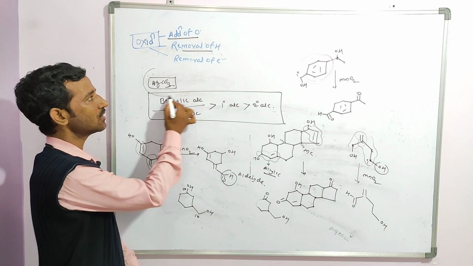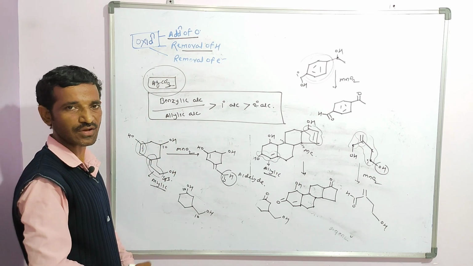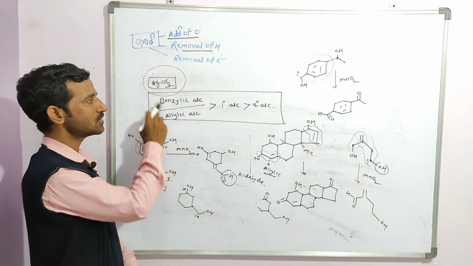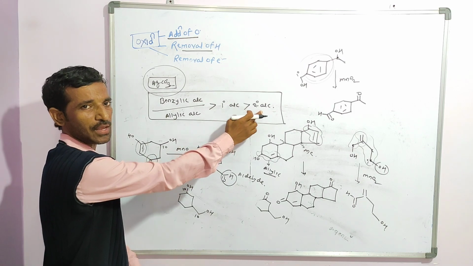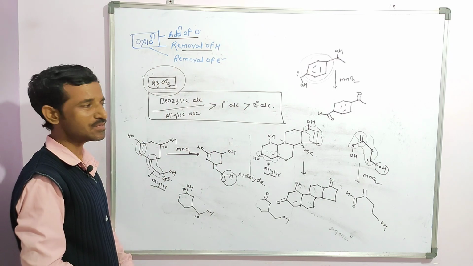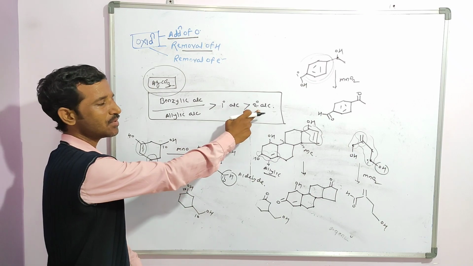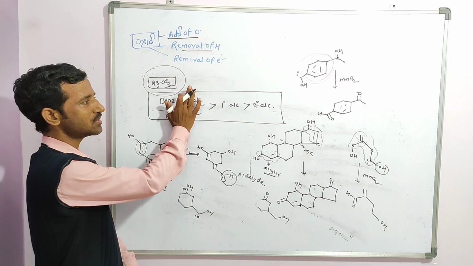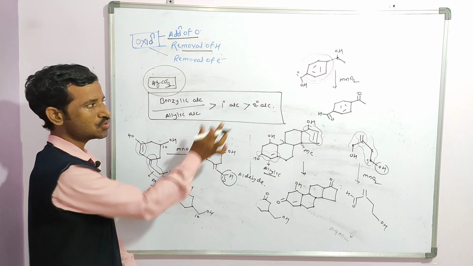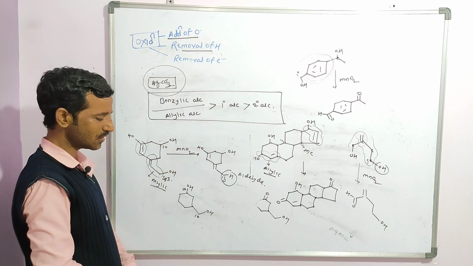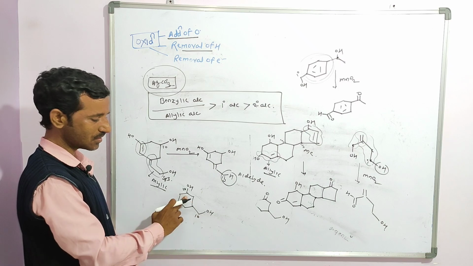But here I have given silver carbonate as a specific oxidizing agent. This oxidizing agent prefers 1 degree alcohol compared to 2 degree. But with manganese dioxide, we have seen 2 degree gets priority compared to 1 degree. So in this structure, no benzylic, no allylic is there. Clear? So first priority goes to 1 degree, so it gets oxidized.